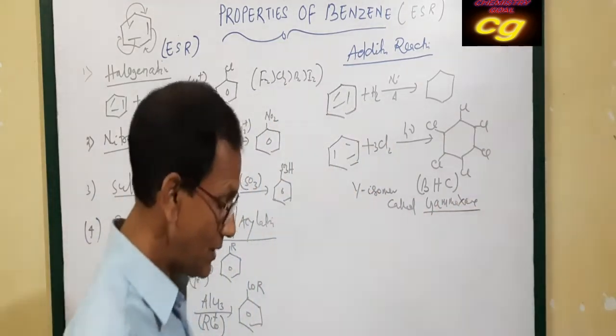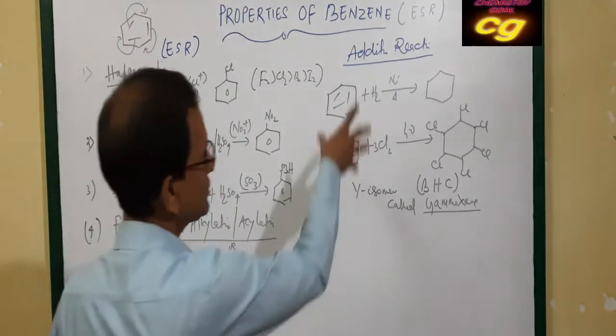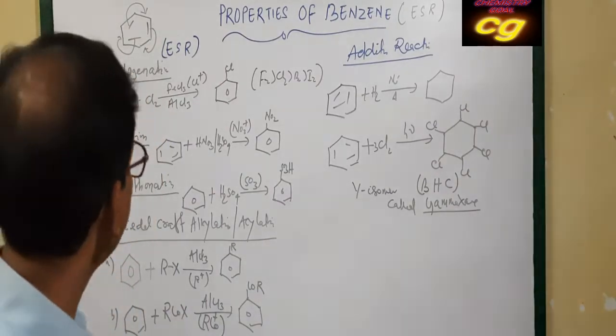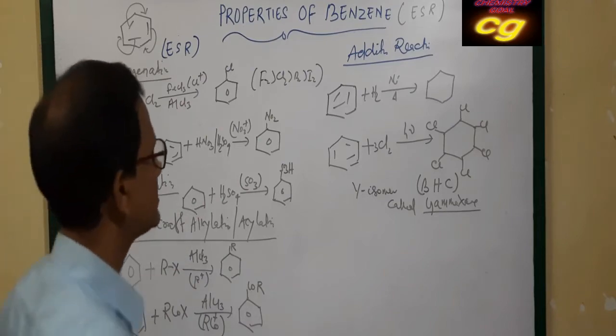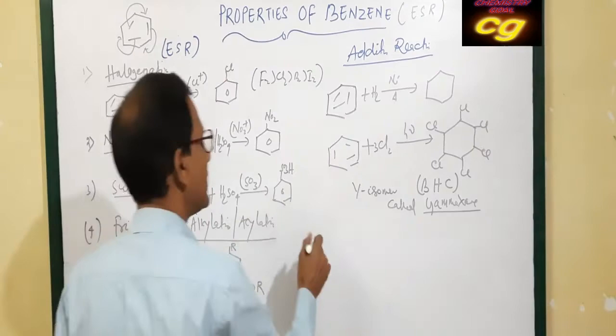Now we are using gamaxine as an insecticide. So this is the addition reaction of benzene. And one important thing: the halogenation that we have discussed, this reaction, don't be confused, they are different reactions.